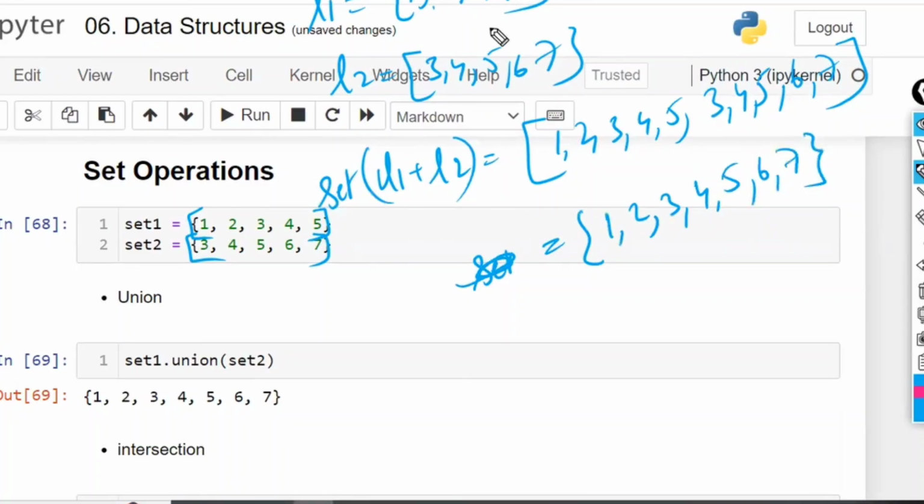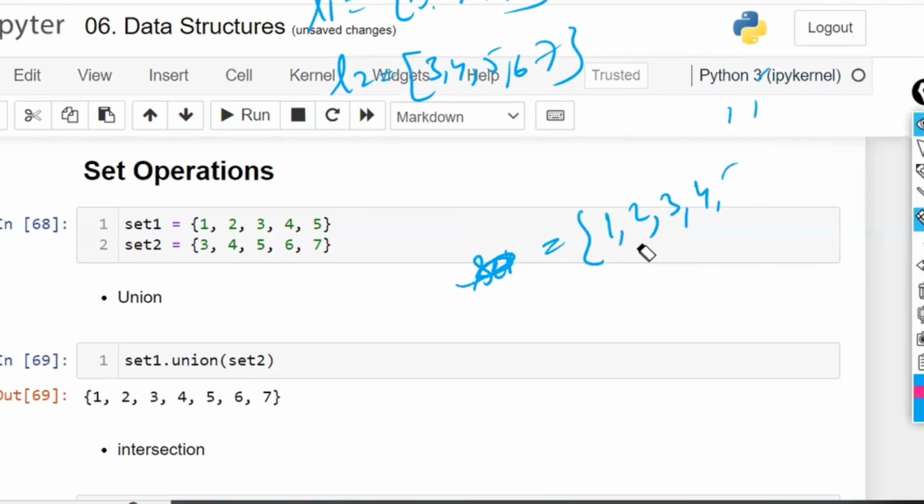Now I want an intersection. Now tell me, in the list, I want only the common elements. How can you find the common elements in these two lists? Tell me what code I have to write.